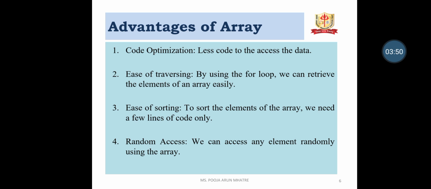Ease of traversing: by using the for loop we can retrieve the elements of the array easily. That means we can retrieve any data by index number. Ease of sorting: to sort the elements of an array we need only a few lines of code. And random access: we can access any element randomly by using the array.